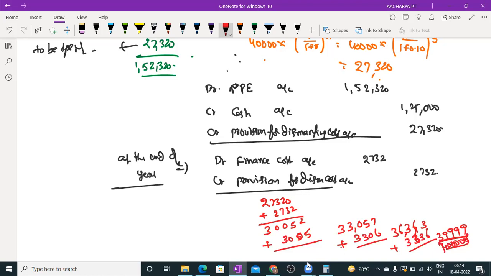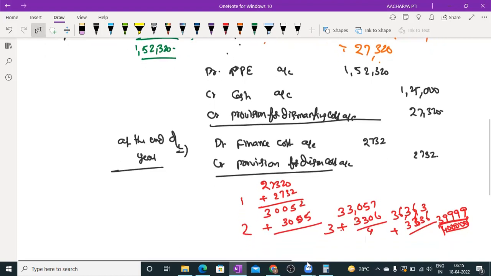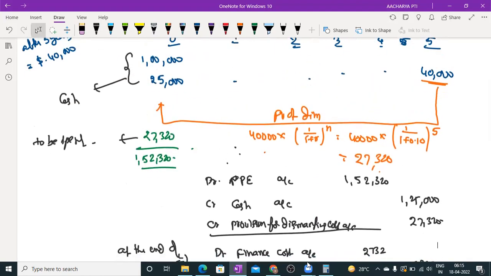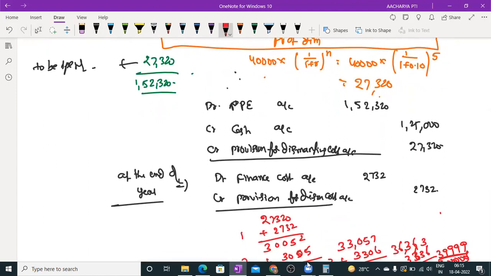So here we have to add: 1, 2, 3, 4. By the end of the fifth year, we must have the liability of how much? 40,000. So every year we have to charge the finance cost, and that finance cost is created and transferred